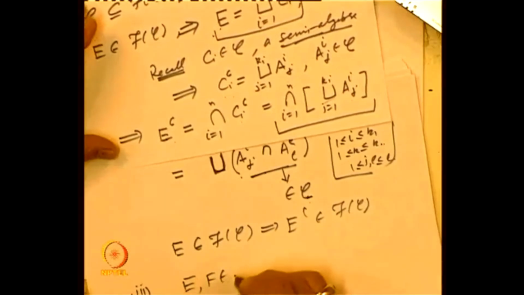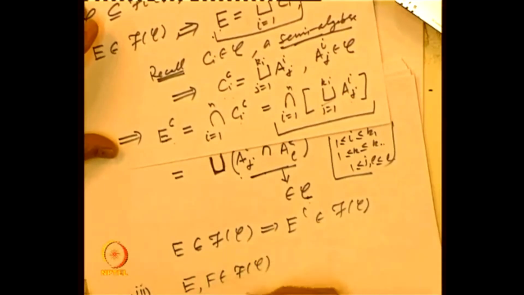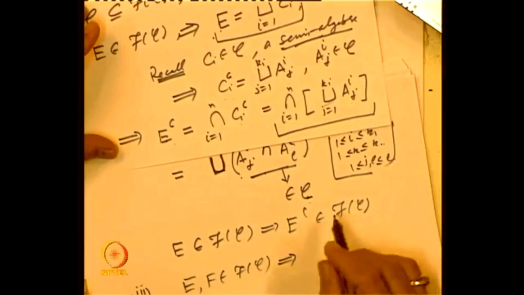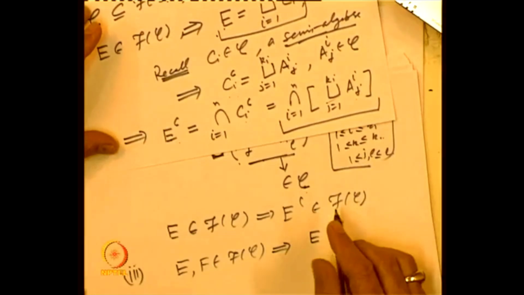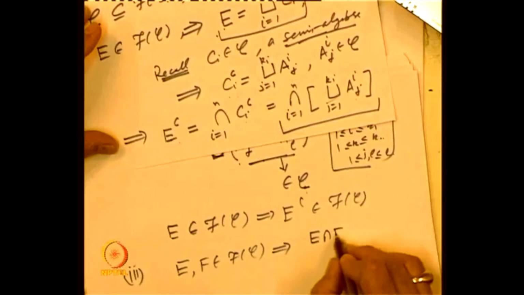And let us look at the third property, namely if E and F belong to f of C, does this imply that E intersection F belongs to f of C?